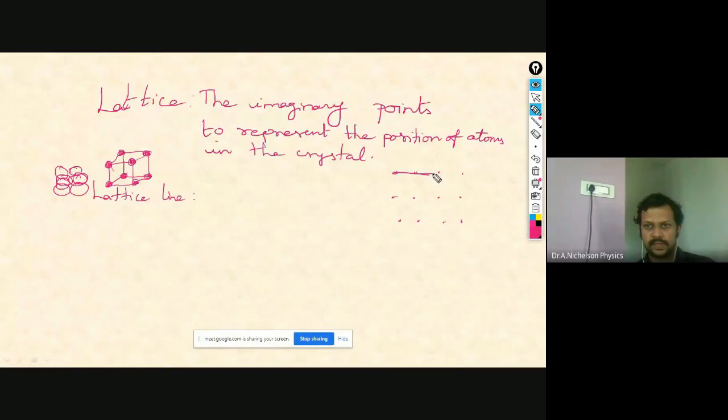So the line of lattice points is called a lattice line.